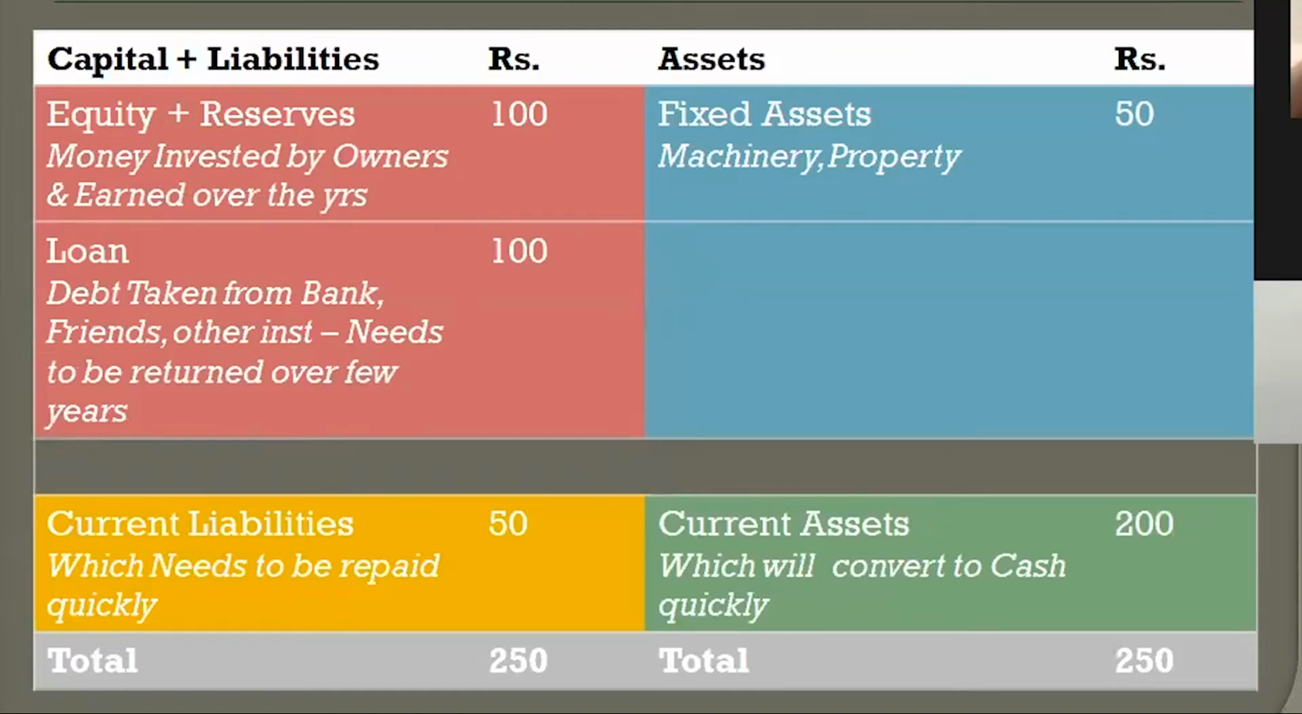Now trading organizations will have very little investment in fixed assets. However, they will have very high investment in current assets, because their main investment goes into current assets and not so much into fixed assets. Equity and loan are kept the same, and current liabilities are also kept at the same level as manufacturing.